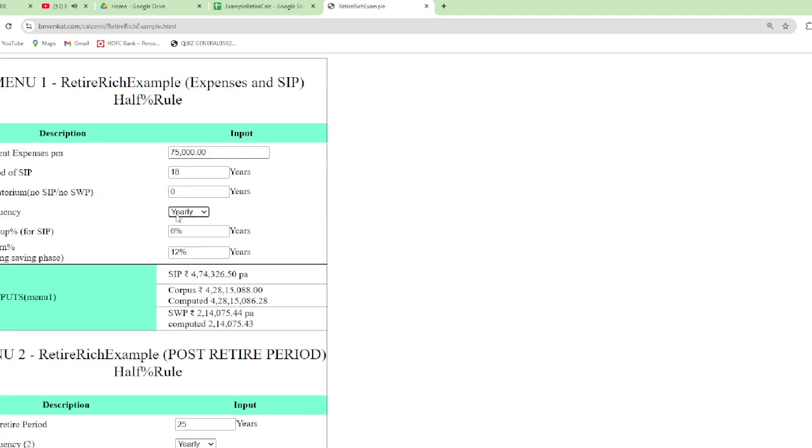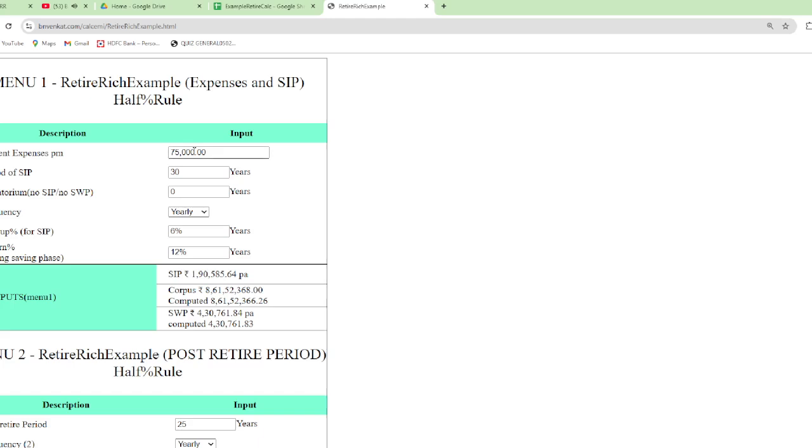Here is a simple calculator. You can change it on your own. Say, for example, you want to change it for a 30-year-old person, with a 30-year service period. Age is 30, and the period of SIP is also 30.